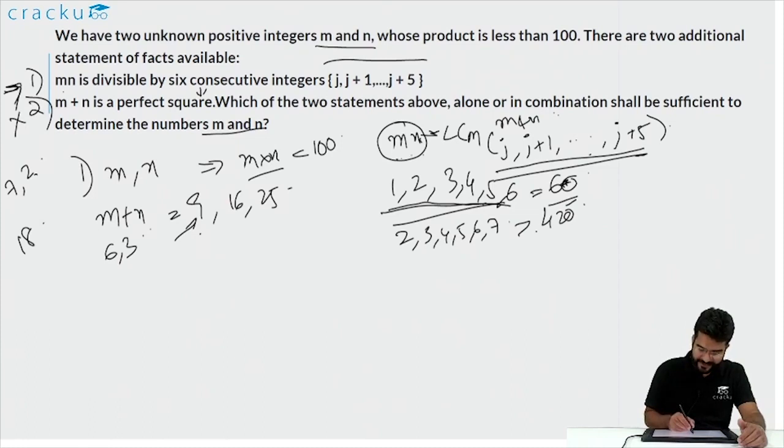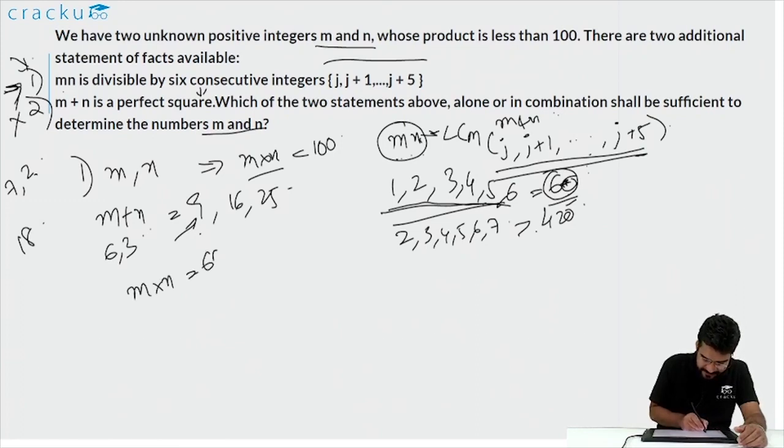So we know that mn is divisible by 60. We also know that mn is less than 100, and so the only multiple of 60 which is less than 100 is 60 itself. So from the first statement alone, we can conclude that the product mn is equal to 60.